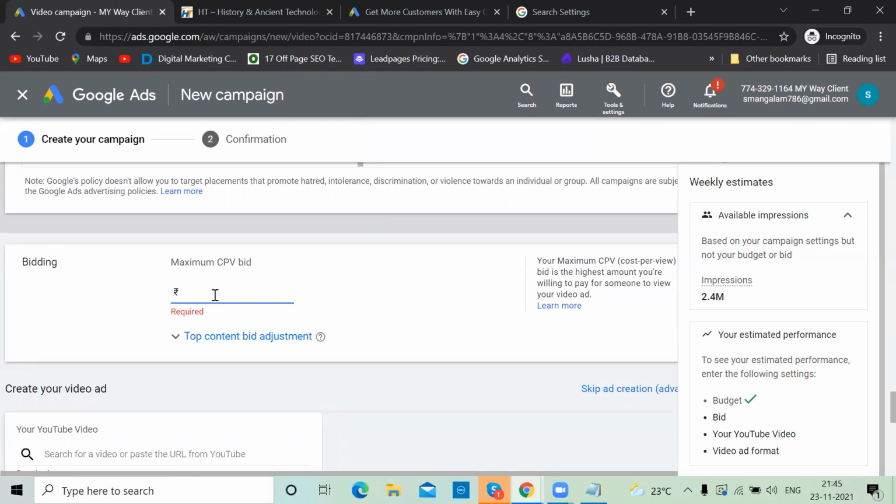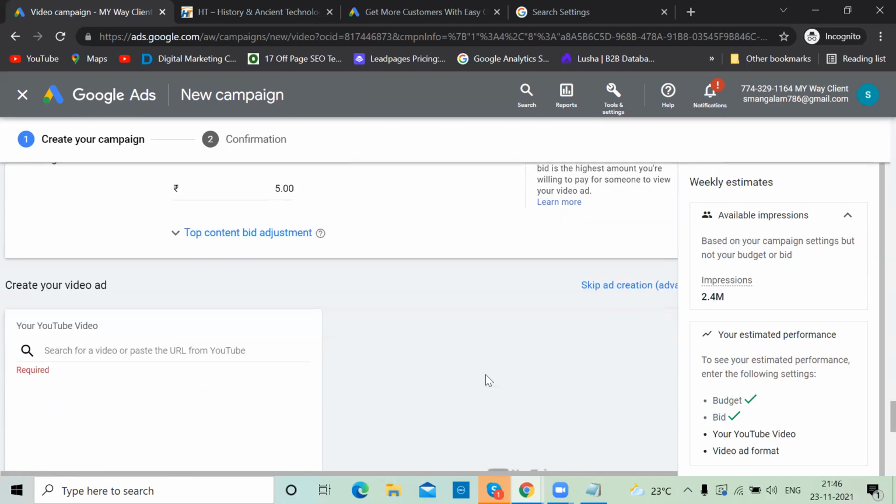Okay, say I want to pay 5 rupees per view. One view I want to pay 5 rupees. This is the max CPV. Google, based on the competition, it might take 1 rupee, 2 rupee, or maximum of 5 rupees only. Just here, your maximum CPV, cost per view bid, is the highest amount you are willing to pay for someone to view your video ad. Once the campaign is done, in the next video, I'm going to show you how much they charge. Then we really come to know what is the proper one.